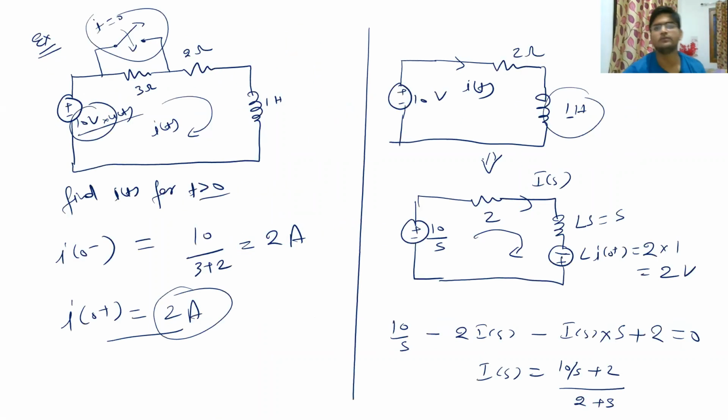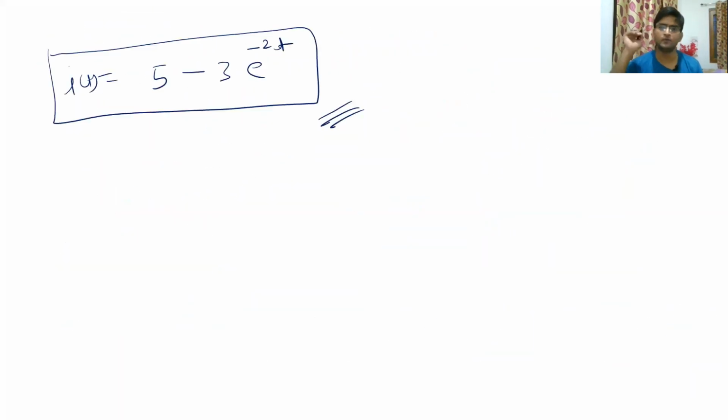So what do you understand from all these three examples? If you have to solve any circuit which has some transients, or which has energy storage elements like capacitor and inductor with some initial values, then in order to convert them into the Laplace transform domain, you only have to keep this in your mind: you first find the initial values of the inductor current or the voltage across the capacitor.